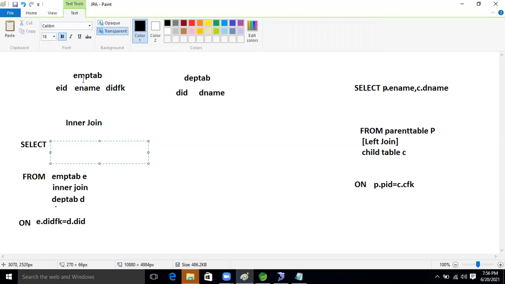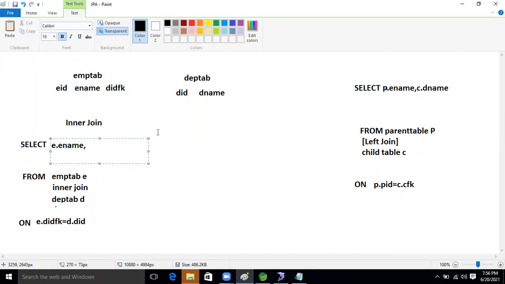The parent table, that is nothing but the EMP table. Inside the EMP table I need to select E name. We already took the alias in the from condition, so E dot E name.